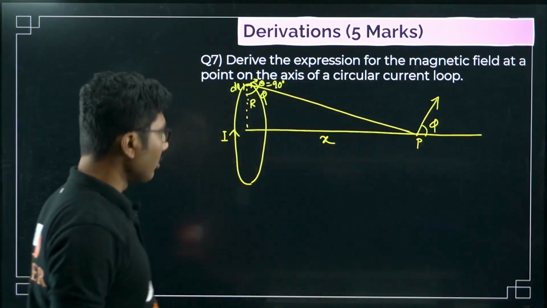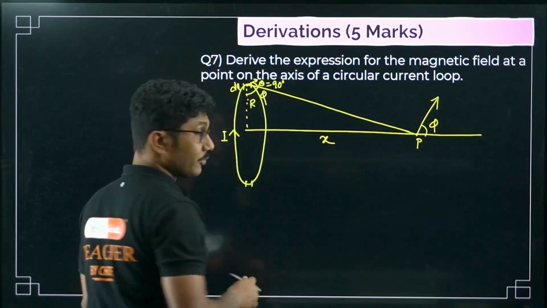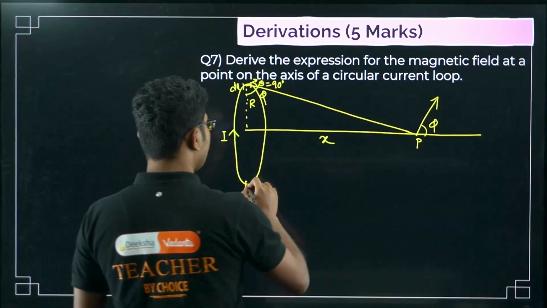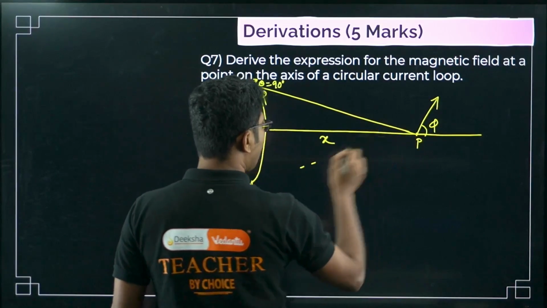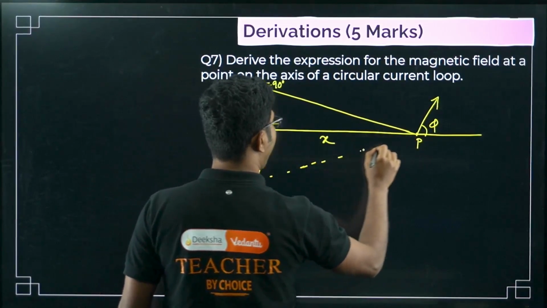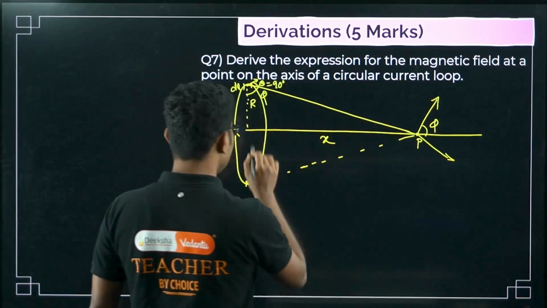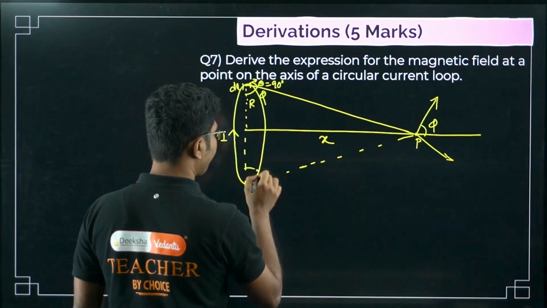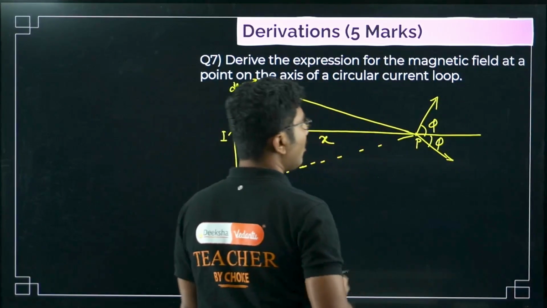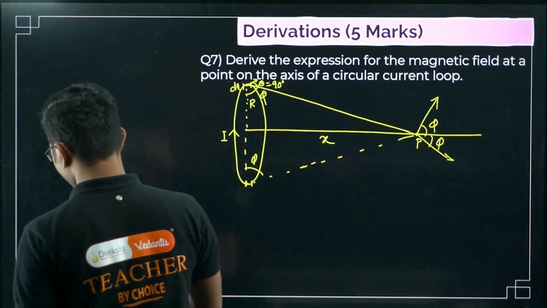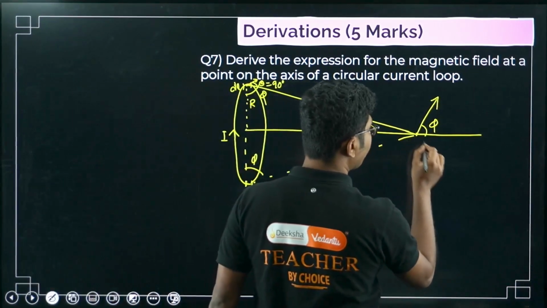Now, you can also consider a radially opposite point where you consider the same dl, and for the same dl you will find another magnetic field, which will have everything the same. This angle will also be phi.